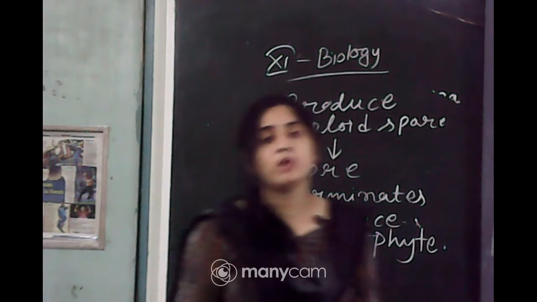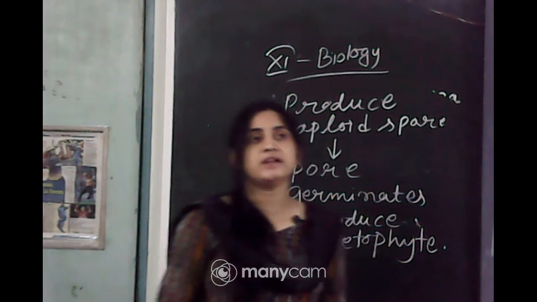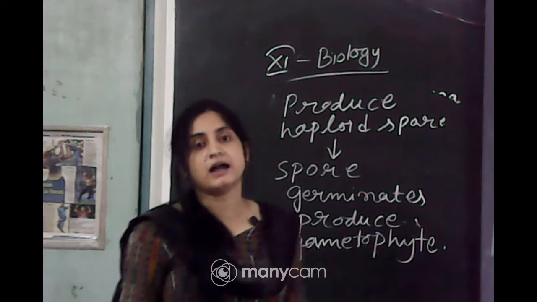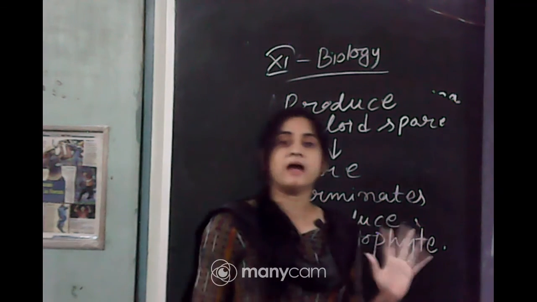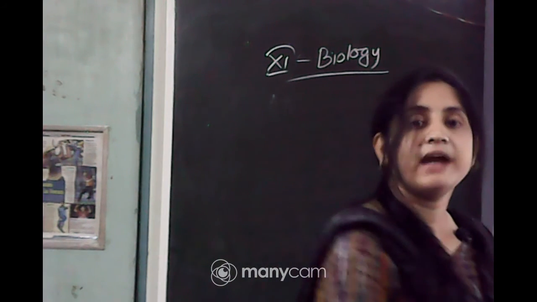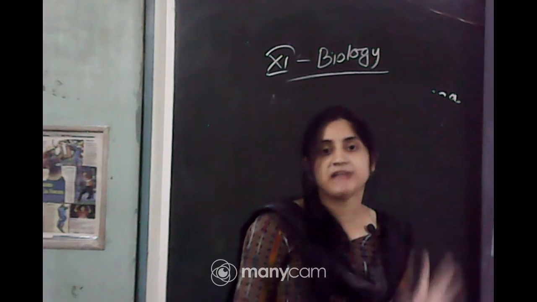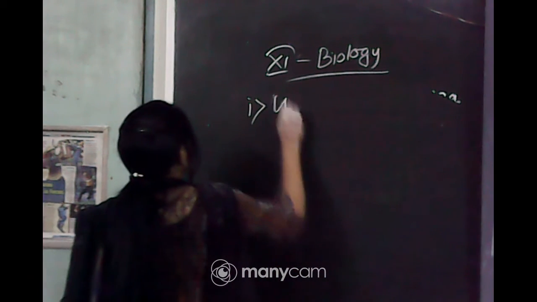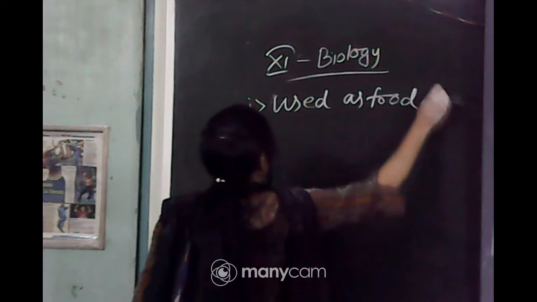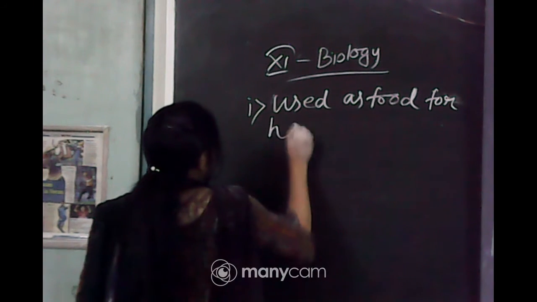Now, what is the importance of the bryophyte in human well-being or in the environment? The plants are present on the earth, so some contribution obviously has been done on the earth. What is the importance of the bryophyte in human's life or in the environment? First one, the mosses are used as food for the herbaceous, for the cattle, animals, birds or any type of mammals. Okay. So, first importance of the bryophytes, used as food for herbaceous.